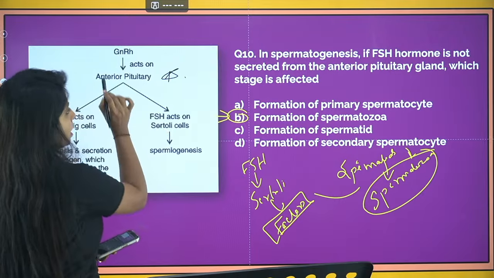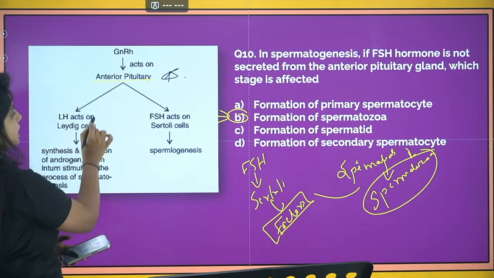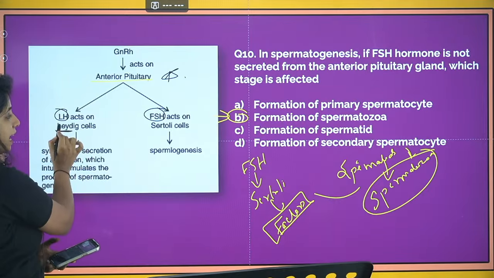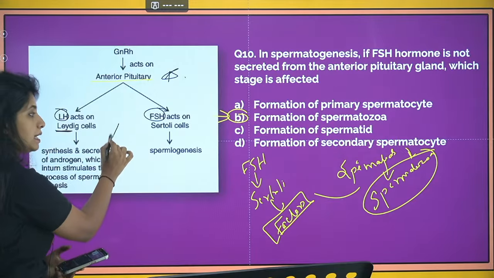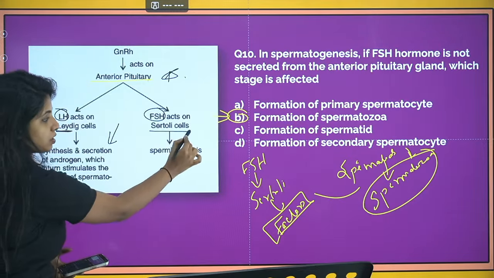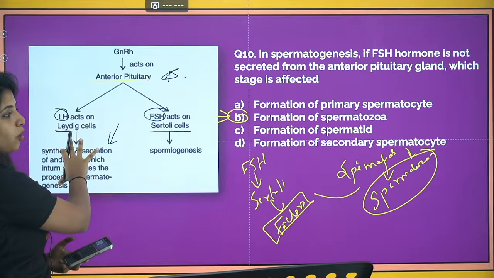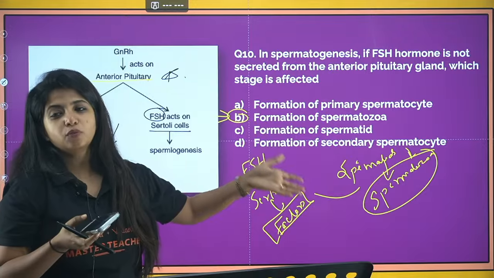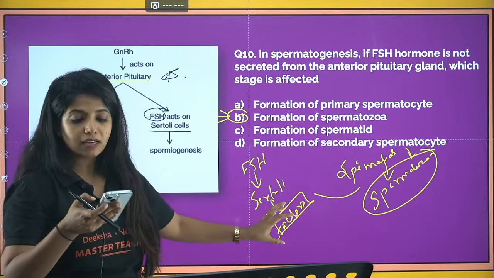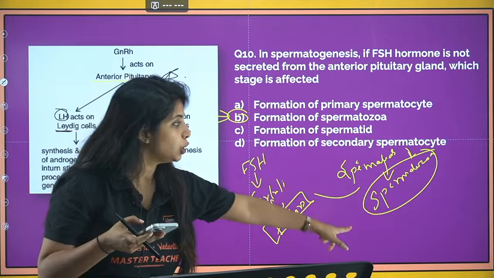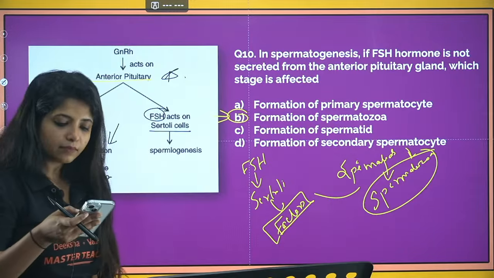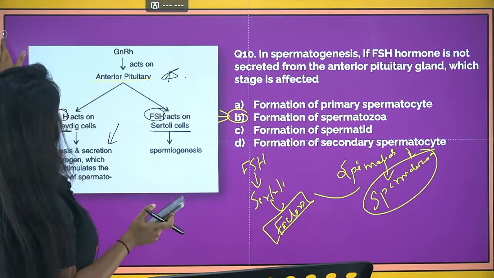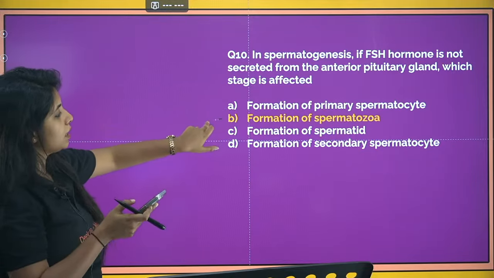Always remember, the pituitary gland releases two things: one is LH, luteinizing hormone, and another is follicle stimulating hormone, FSH. LH acts on Leydig cells, and the Leydig cells produce male sex hormones. FSH acts on Sertoli cells and they release some factors. The male sex hormones move into the seminiferous tubules and want to move away, but the Sertoli cell says you have to be here, don't go anywhere, because I need you for this process. Actually, testosterone is needed for the whole process, but majorly for this particular process according to your NCERT. So next time don't make this mistake, give this as the answer.